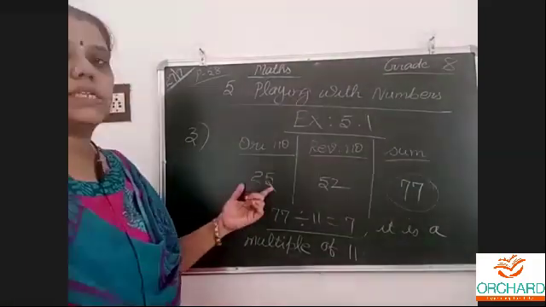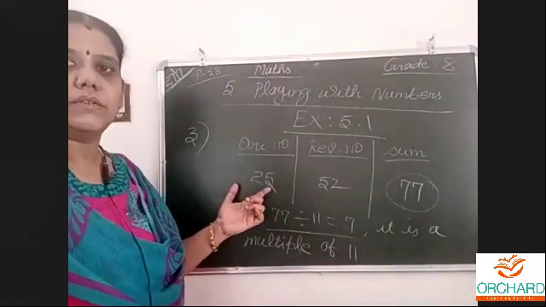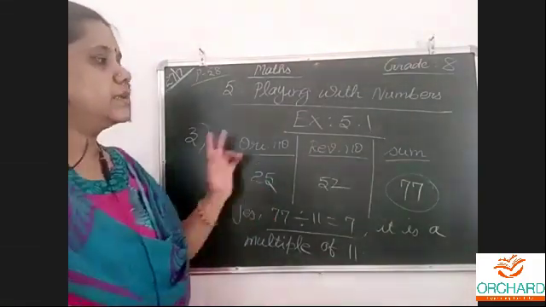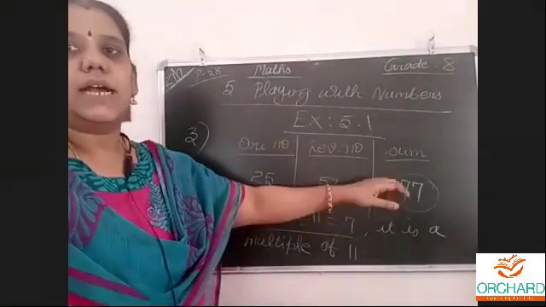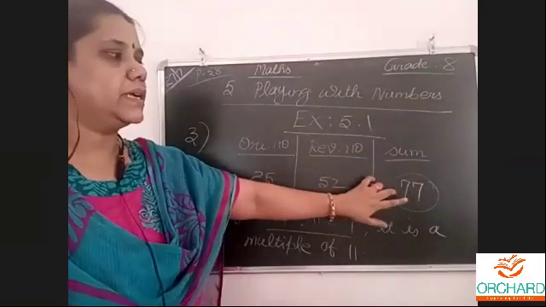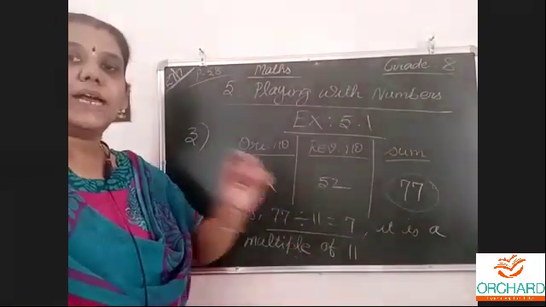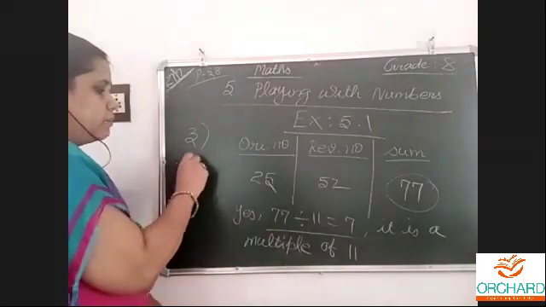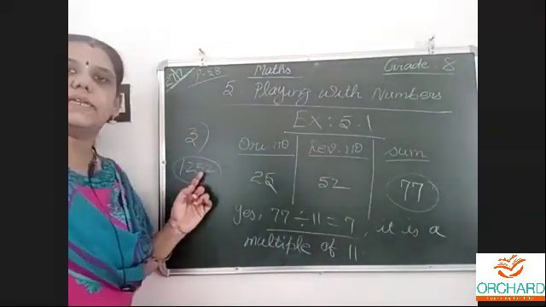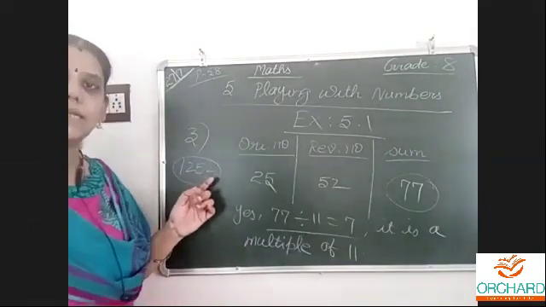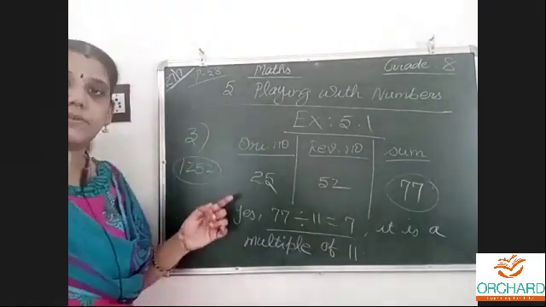So any 2-digit number you must take, reverse the number, add both numbers, and see that it is coming in the 11 table. If I ask whether a number like 1252 is coming in the 11 table, can you say the tables up to 1252?